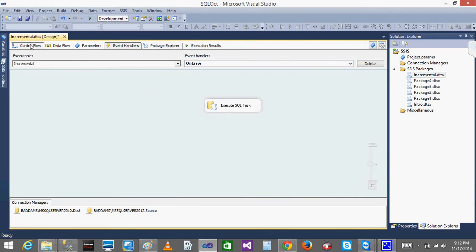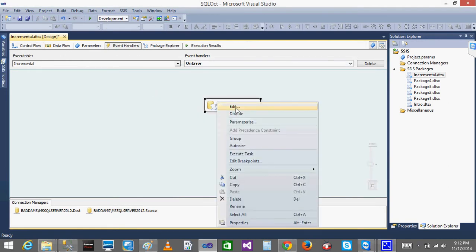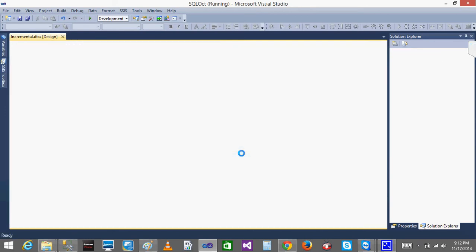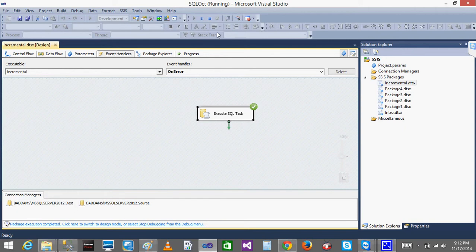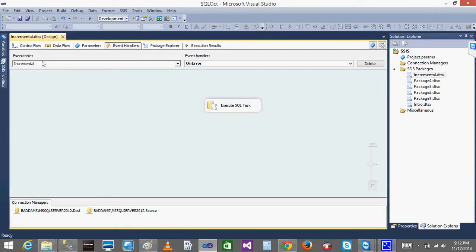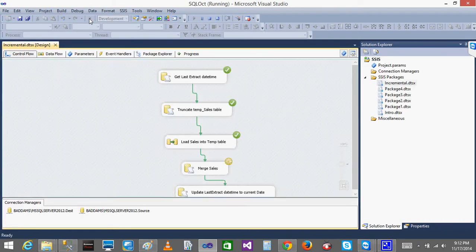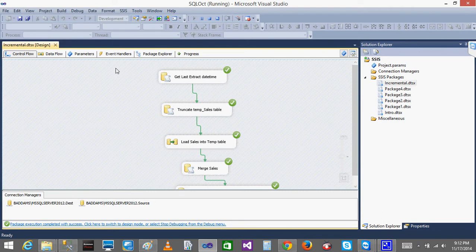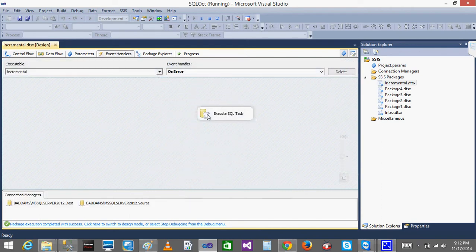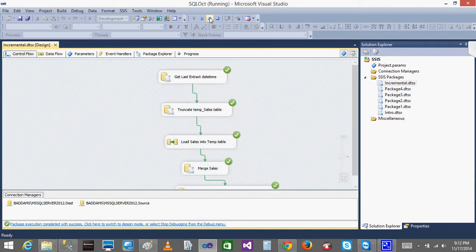Okay, so first we'll run it manually. Execute this. Normally we'll run it to check whether all the properties are correct or not. Okay, it has successfully executed. We are good. Now if I run the package, see, the package is successfully completed. If I go to the event handler, see, it didn't execute because it will only execute if there is an error on the package. Now I am stopping this.